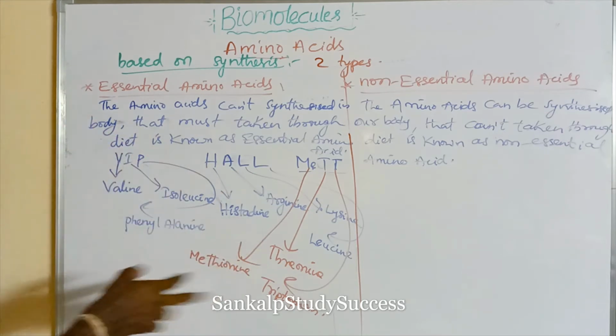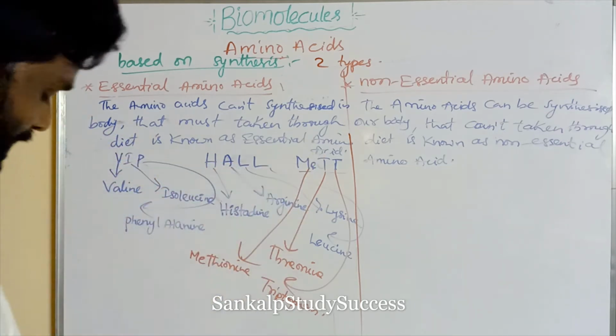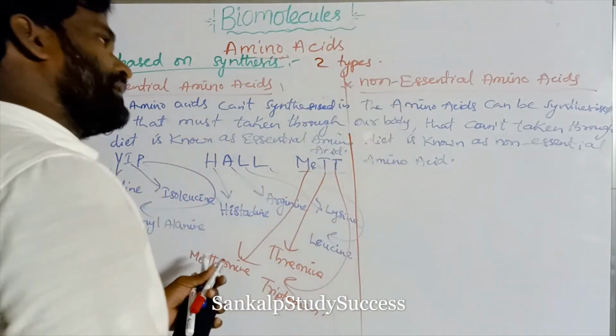So these are 10: 3 plus 4 is 7, plus 3 is 10. The remaining 10 are non-essential amino acids.